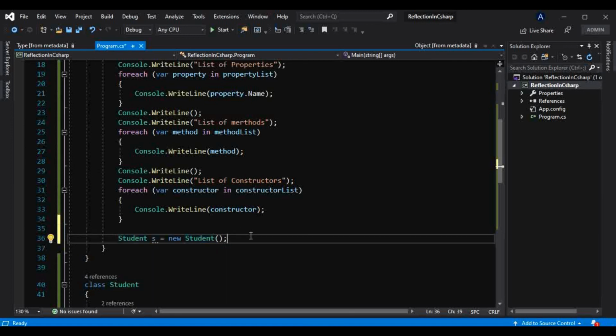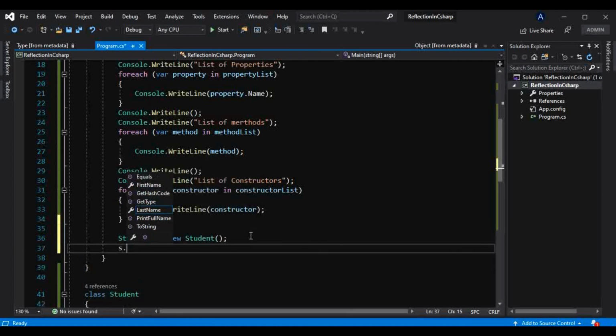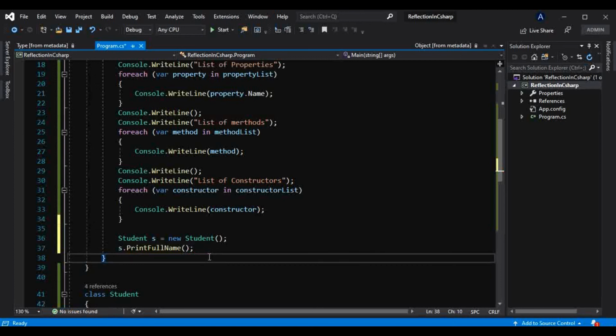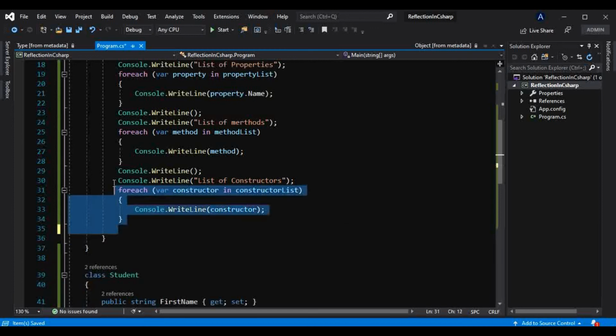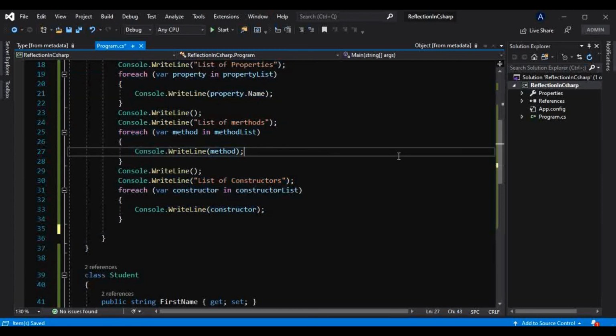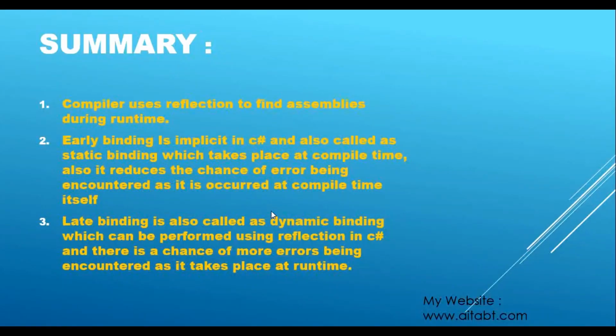Okay, so when we call this method from this object, to perform binding the compiler will use the early binding mechanism here. And what we have done here is nothing but late binding, which we did explicitly.